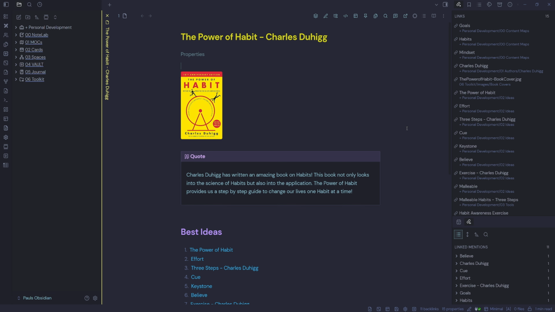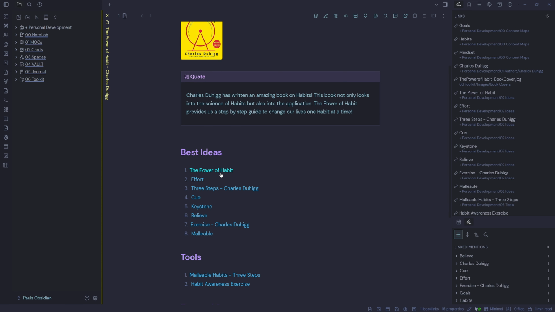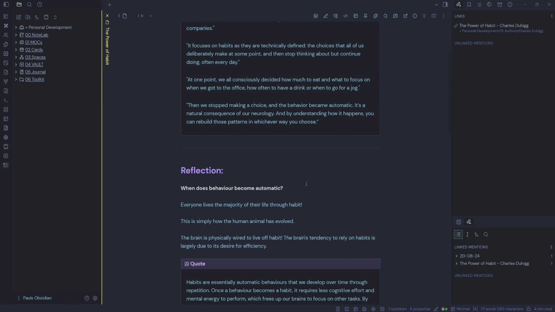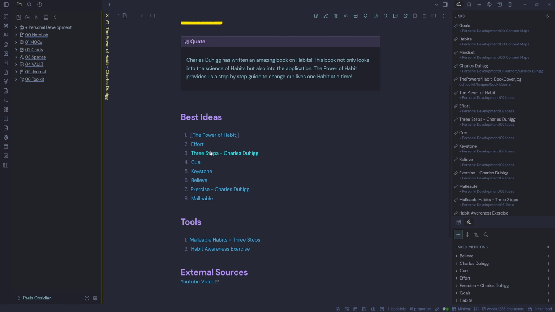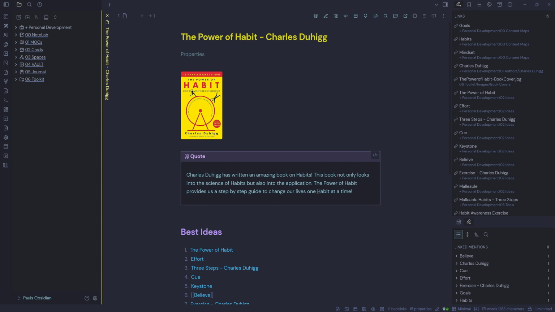So we've got one here, The Power of Habit. There's nothing really I want to fix there. All the YAML properties are quite good. So I can just explore The Power of Habit. Same with that one. That one looks fine. Effort looks okay as well. So most of those notes are fine.